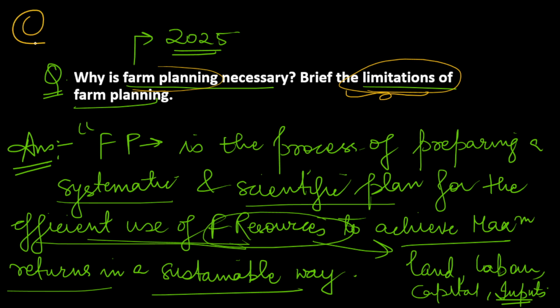Now, in conclusion, you can mention that farm planning is necessary to optimize resource use, maximize returns, and reduce risk. All these limitations need to be tackled well through proper policies, through proper extension of farmers, and through proper education of farmers, so that they can deal with the changing limitations of the farm, and their plan is for their good. This is how you can conclude your answer. I hope you understand all the parts of the question, and you will now be able to write a good answer to this question.